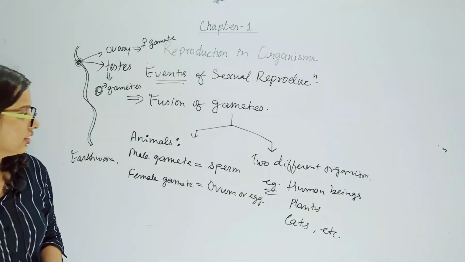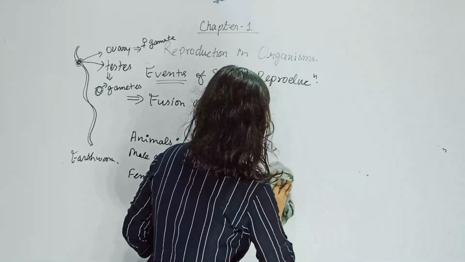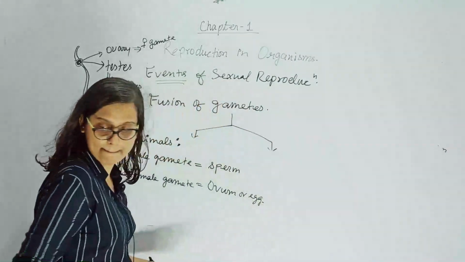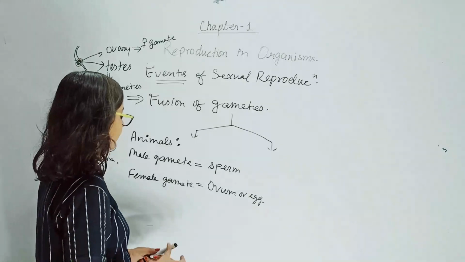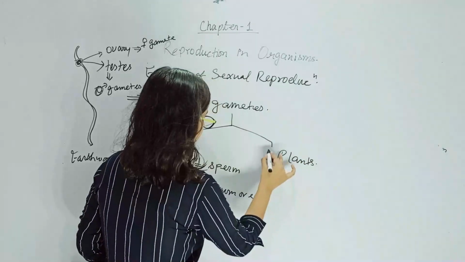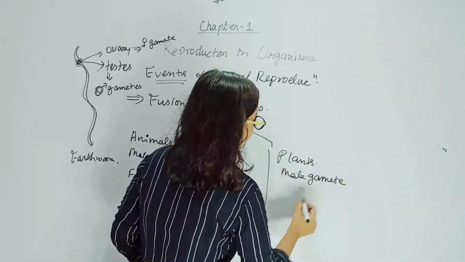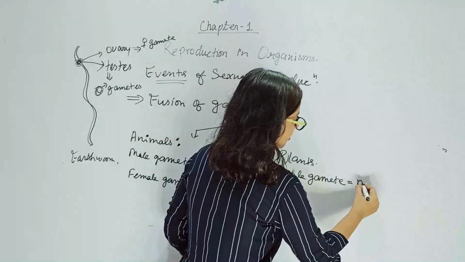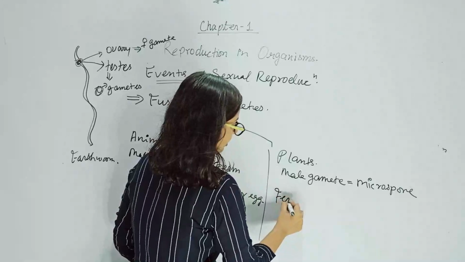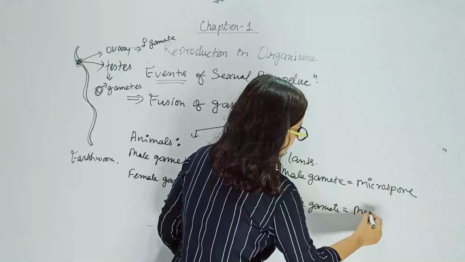But in case of plants, the male gamete is called microspore and the female gamete is called megaspore.